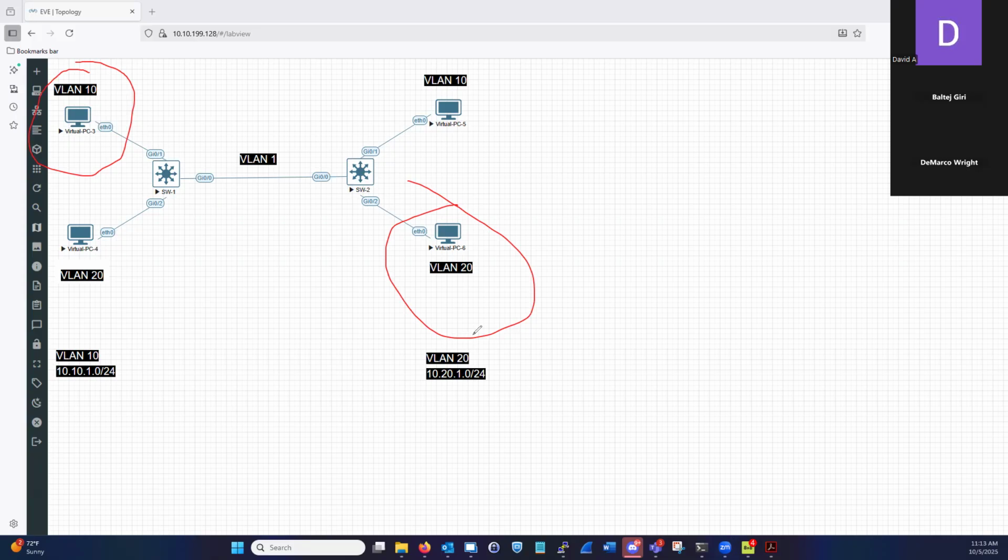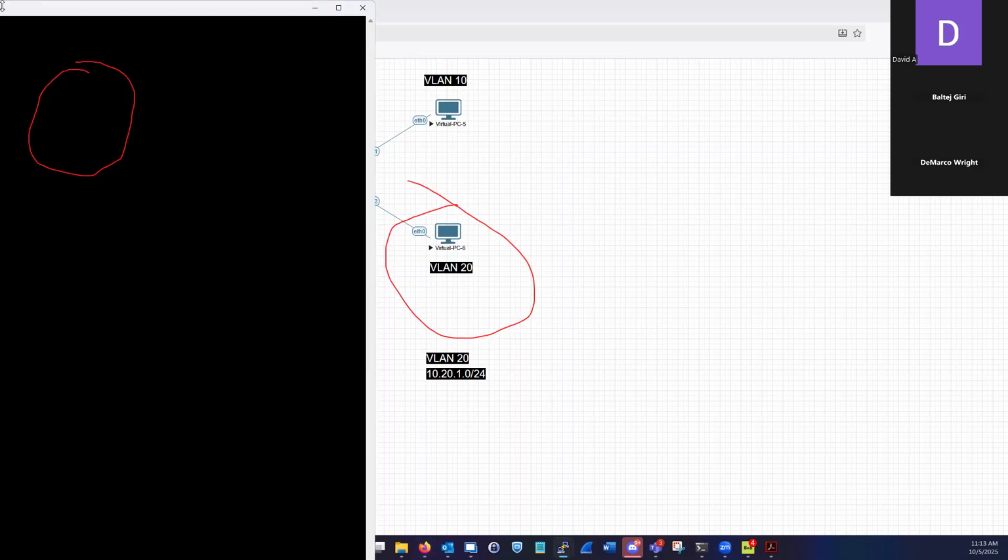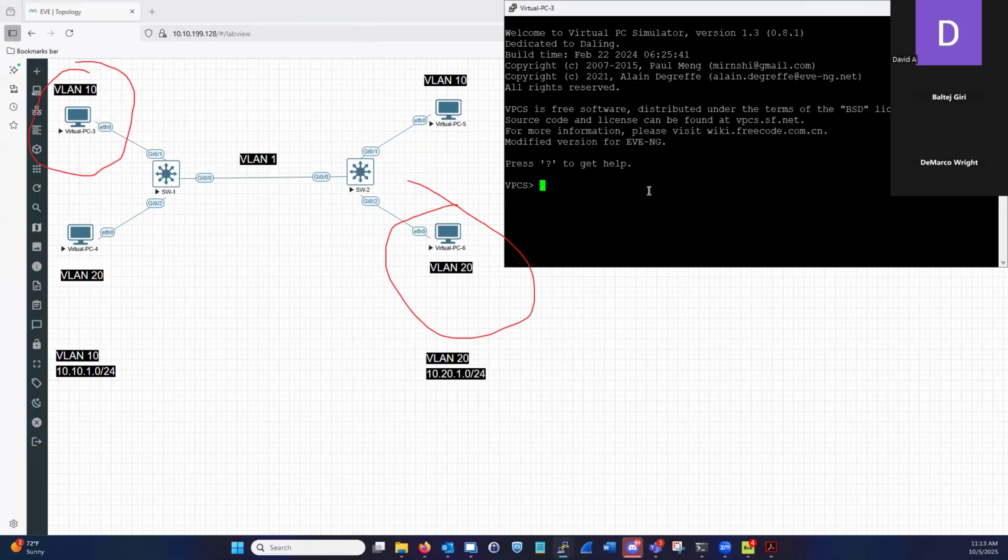I'm sorry, PC3 is in VLAN 10 and PC6 is in VLAN 20. Okay. Let's go ahead and see first if they can ping each other. All right. So PC3, we're gonna give it an IP address every time.